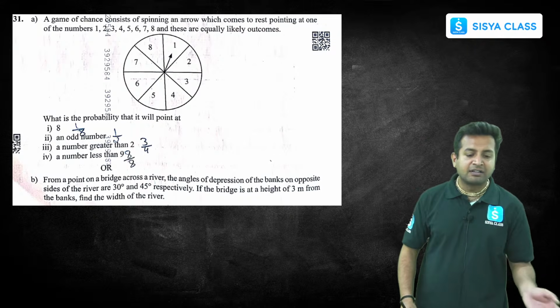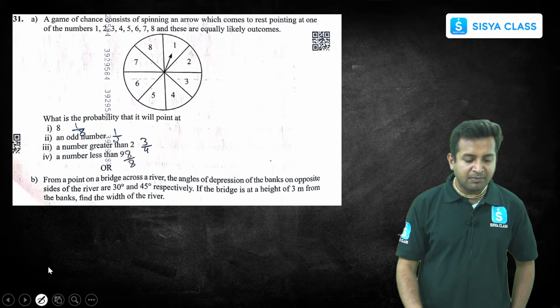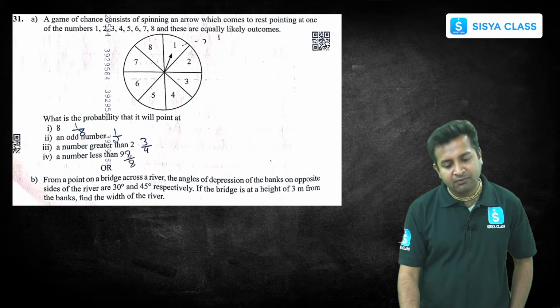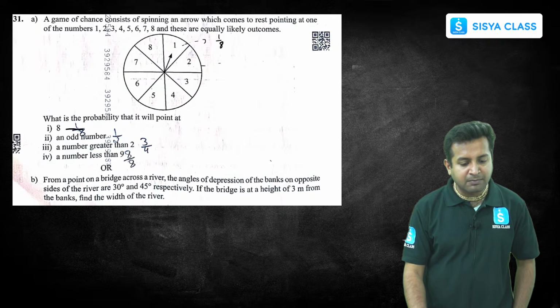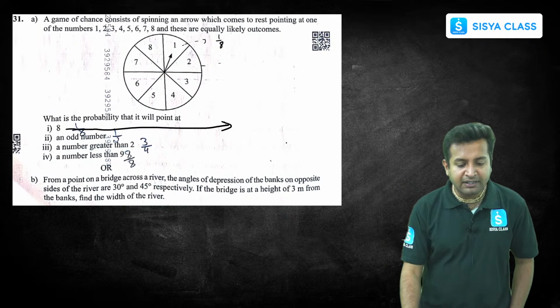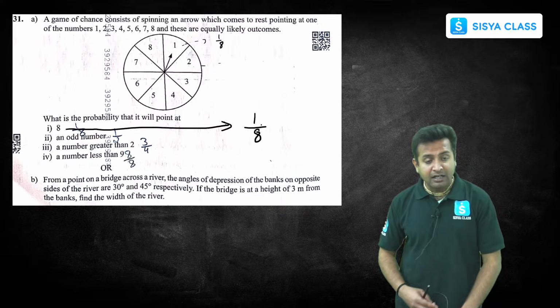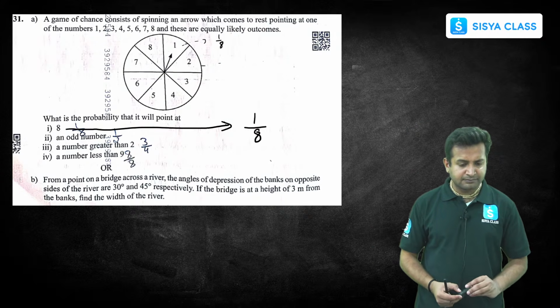First of all, the probability of getting each number is what? How many numbers are there? 8 numbers, right? So the probability of getting 1 is 1 upon 8, total number of outcomes. So basically they're asking, what is the probability of getting 8? How many times has 8 come? Once only. So the probability will be 1 upon 8. Clear? Understood? Got it?